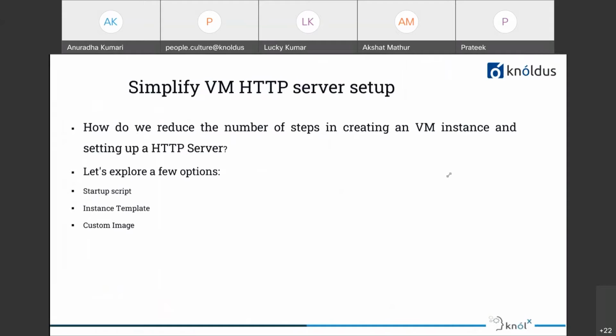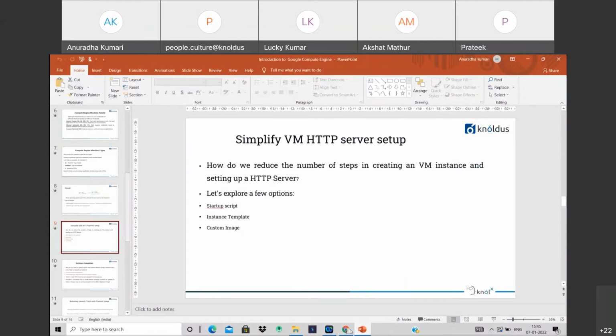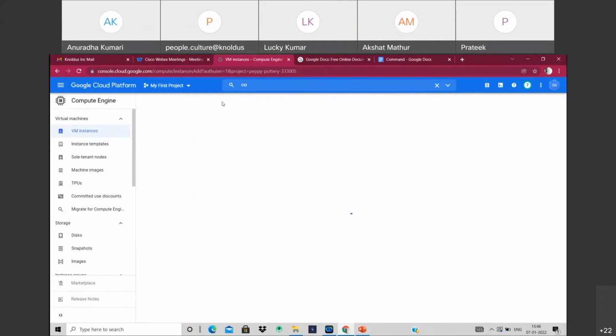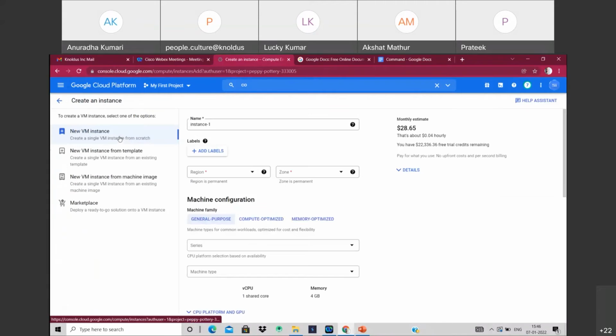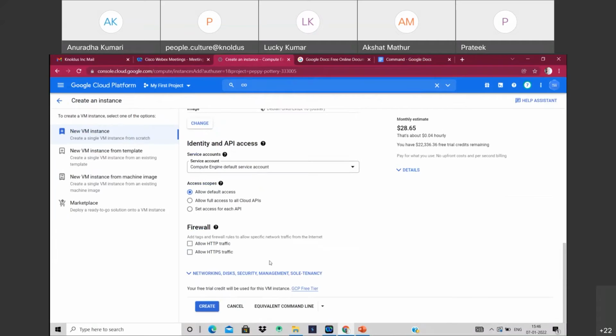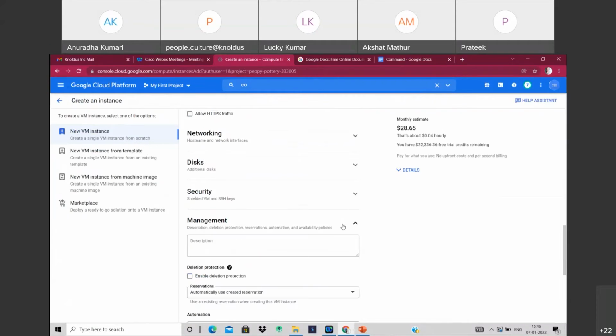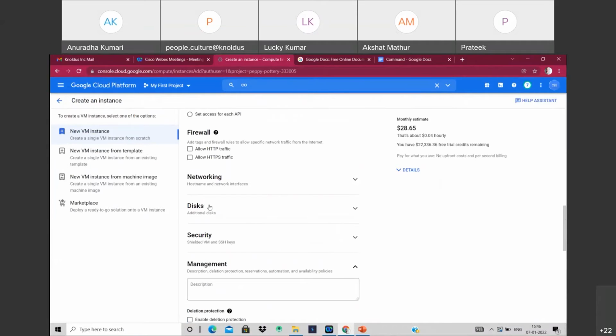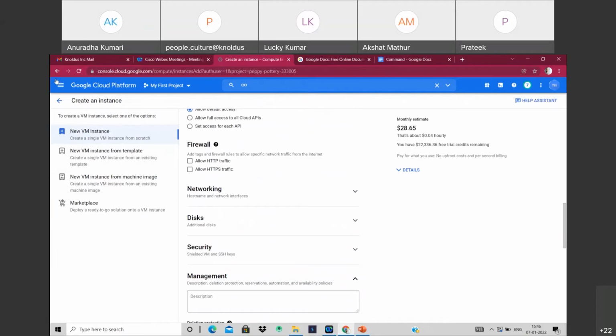So let's get back to VM instances where we'll see how we can configure a startup script. When we are creating an instance, and we go to the management section, we see there is an option for a startup script. Here we can write a startup script and create an instance. I think I already created an instance using a startup script. I will show you.